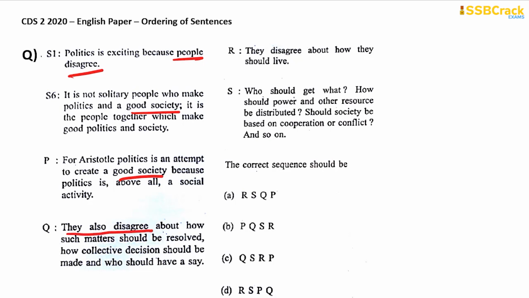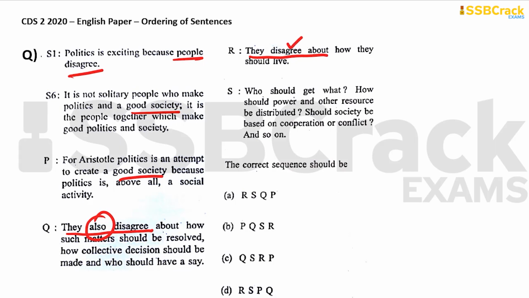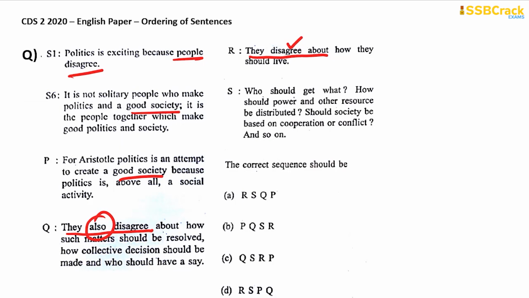They also disagree. So therefore there is also a condition of disagreement before this sentence. Let's find out. See, they disagree about. So here disagree and also disagree. So Q will come after R. This is final. But disagree comes from S1, which also talks about being disagreeing, right? So R will be there at the very beginning of the sequence. But there are two options with R at the beginning. Which one do you think is the one? So we have to then eliminate option B and C and concentrate on A and D.